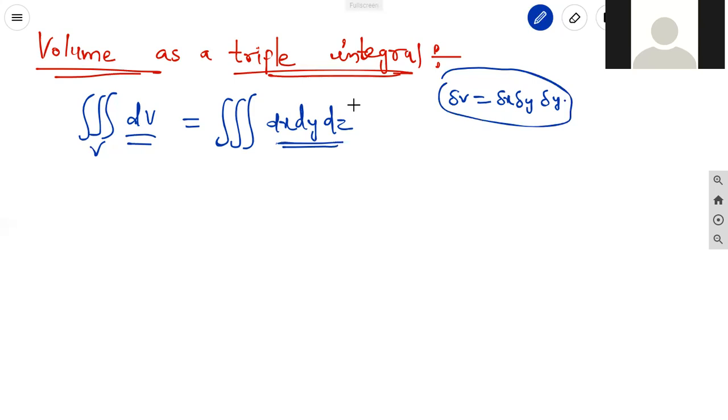Now let us discuss a problem related to volume as a triple integral.